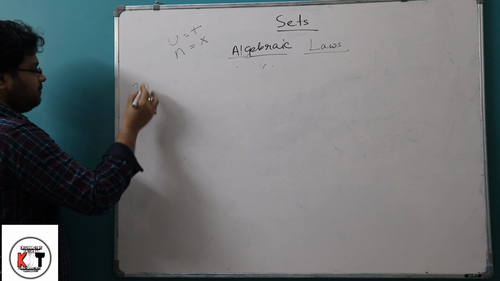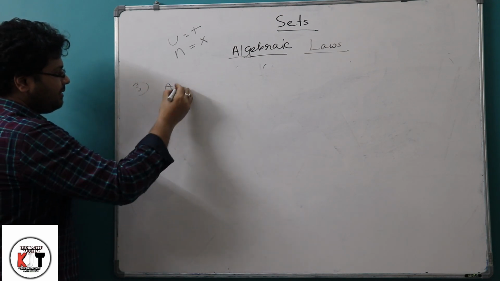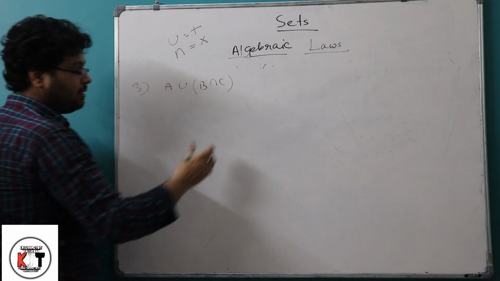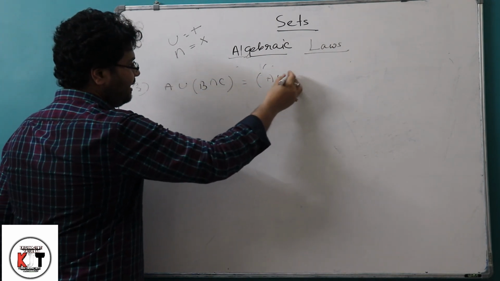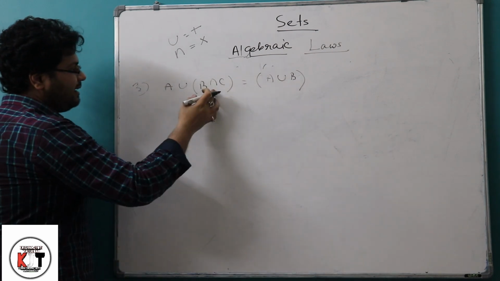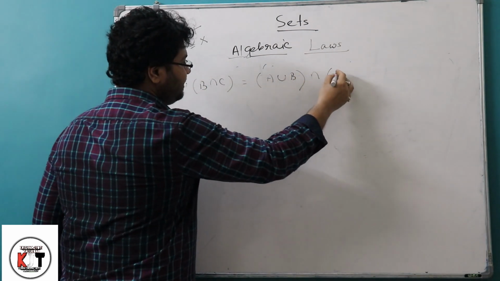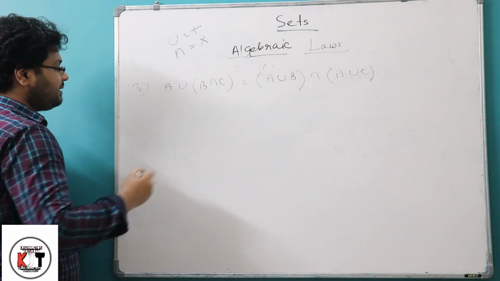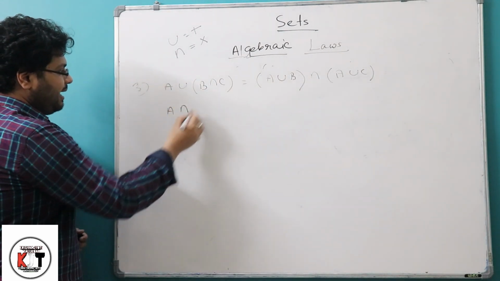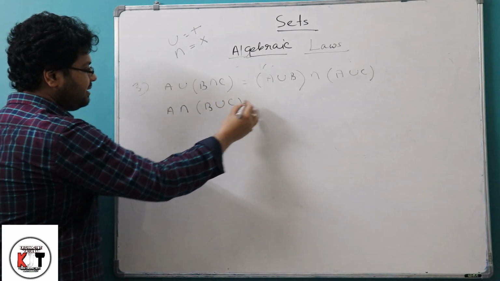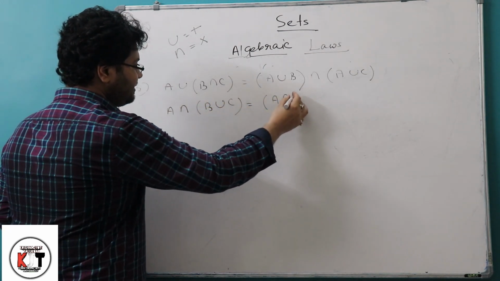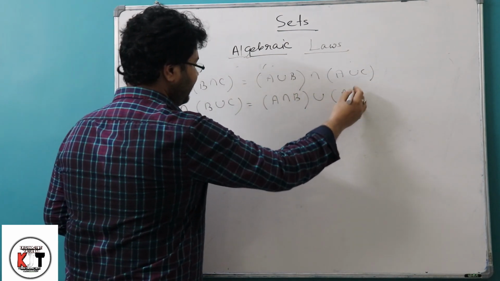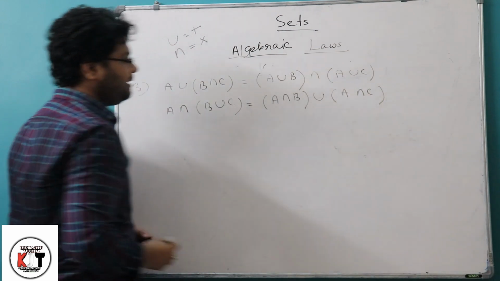Law number 3, that is A union (B intersection C) equals (A union B) intersection (A union C). Similarly, for the intersection sign, A intersection (B union C), we can apply this law as (A intersection B) union (A intersection C).